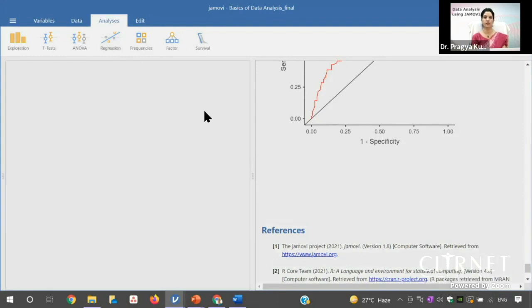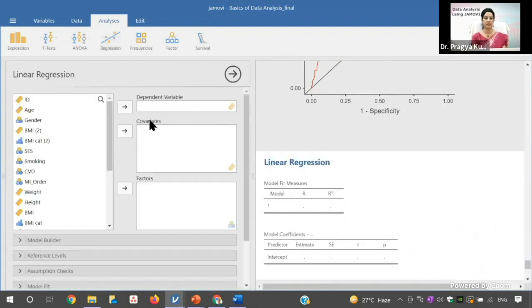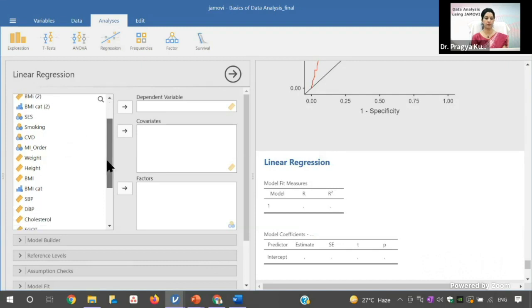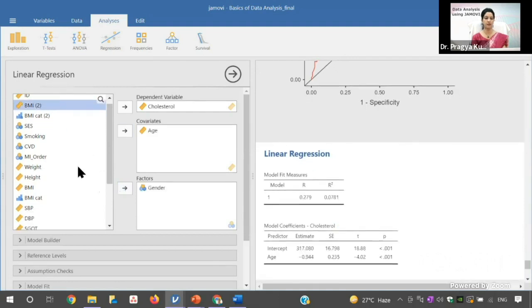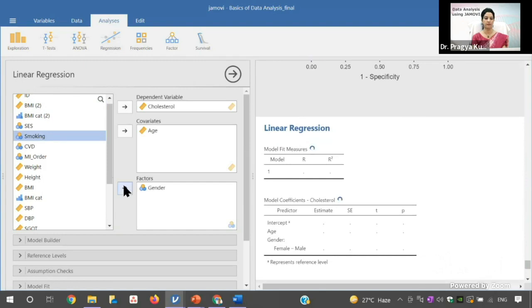The dependent variable will be cholesterol, which is continuous in nature. I will move age into the covariate, and gender and smoking status as factors, because they are categorical or nominal.